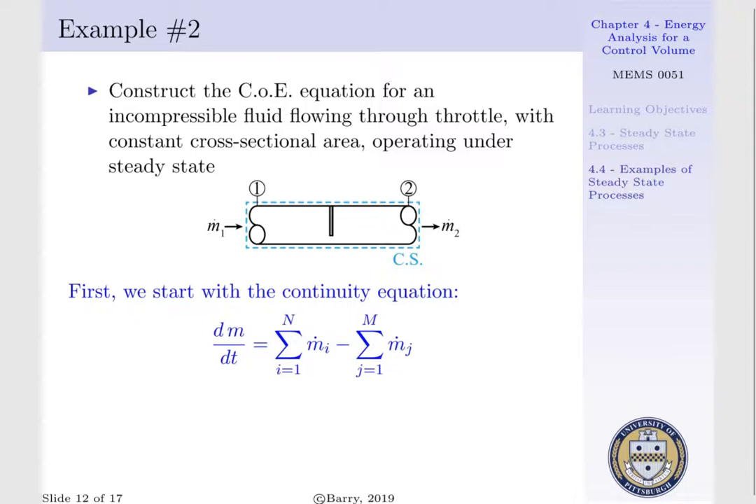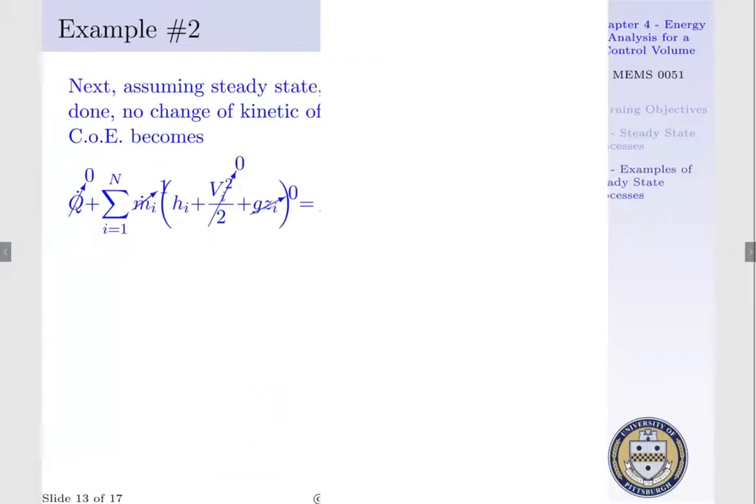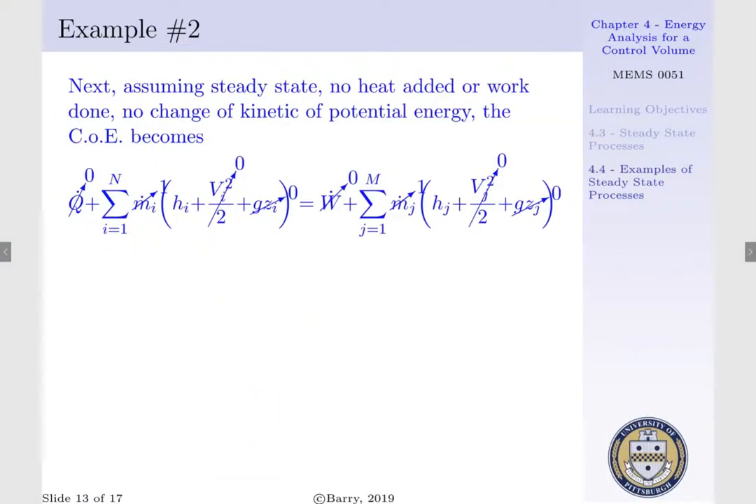The time rate of change of mass within our system is equal to the sum of our mass flows in less the sum of our mass flows out. Since our system is operating under steady state, the time rate of change of mass within our system is identically equal to 0. Thus, the sum of our mass flows in is equal to the sum of our mass flows out. Since this is a single stream device, we can express our continuity equation as m dot 1 is equal to m dot 2. That is, our mass flow into our throttle is identically equal to our mass flow out of our throttle. Next, we will construct our conservation of energy equation.